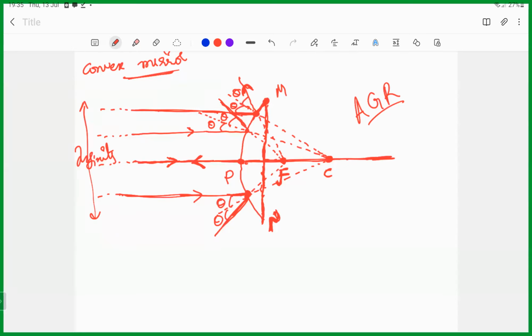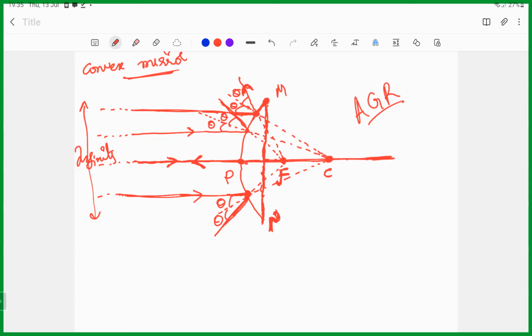Right. So there also we need to first draw the normal, then the angle of incidence, then based on Snell's law we need to draw the refracted ray. What are n1 and n2 there?